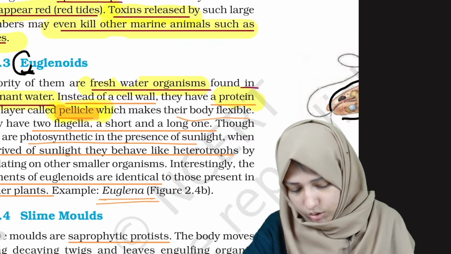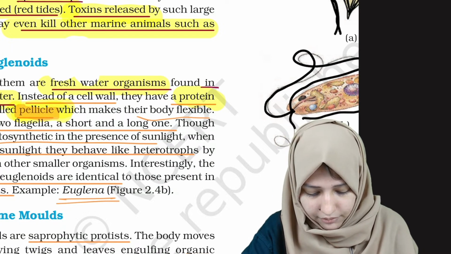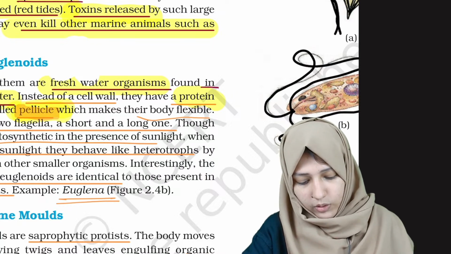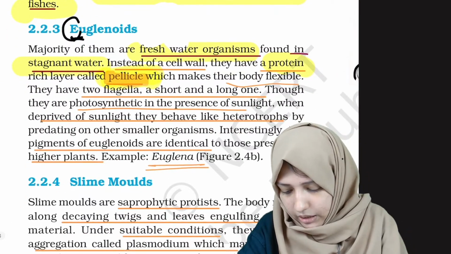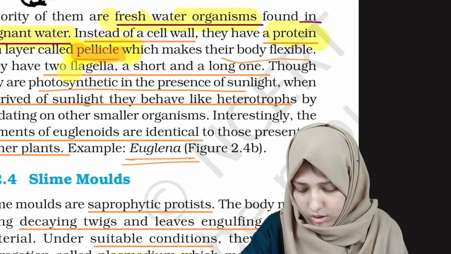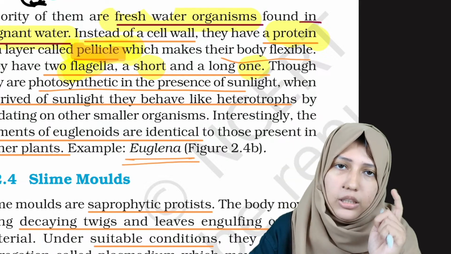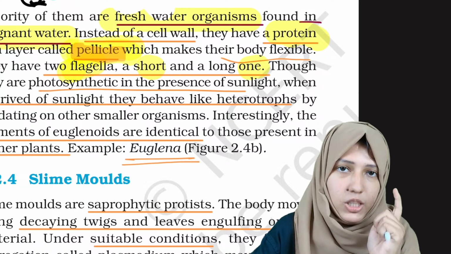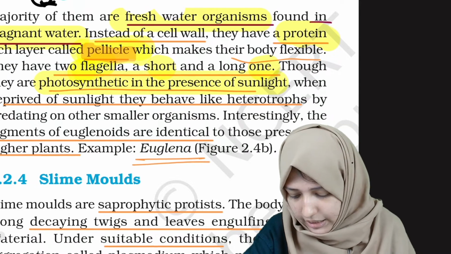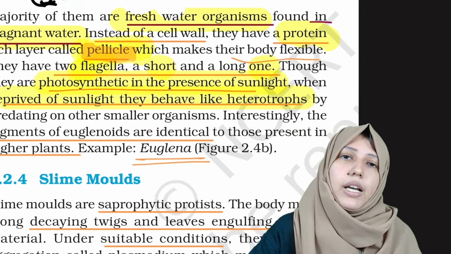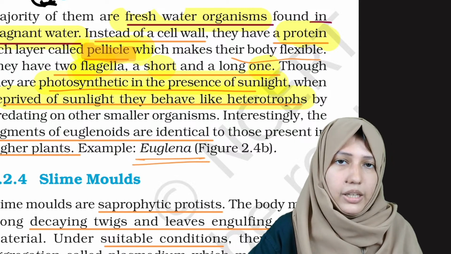Euglenoids also have two flagella, one long and one short. Then photosynthetic. There is a special characteristic of this organism. They are photosynthetic in presence of sunlight. In sunlight they are autotrophs, but deprived of sunlight, they behave like heterotrophs.